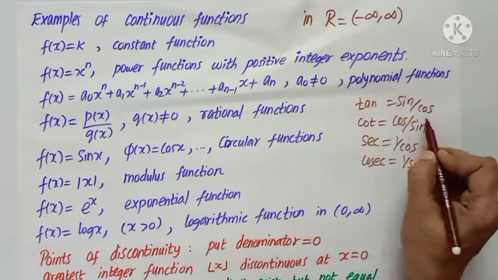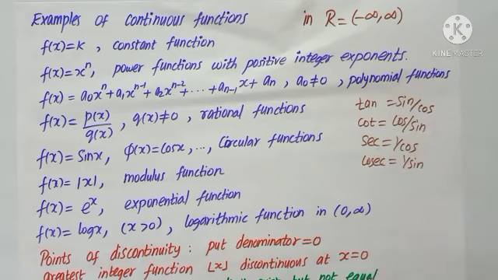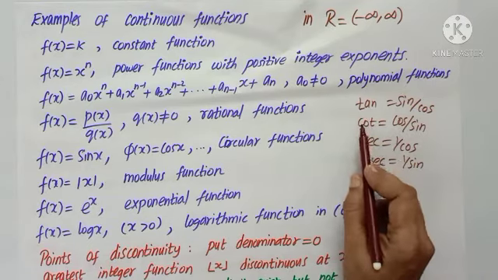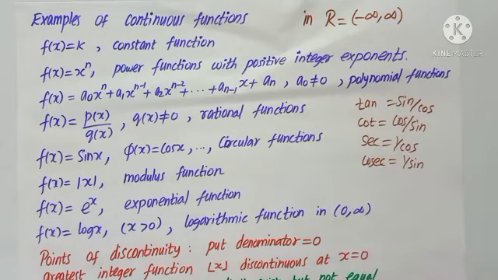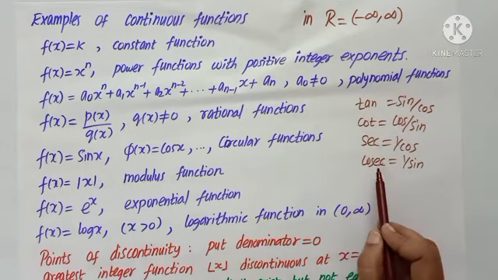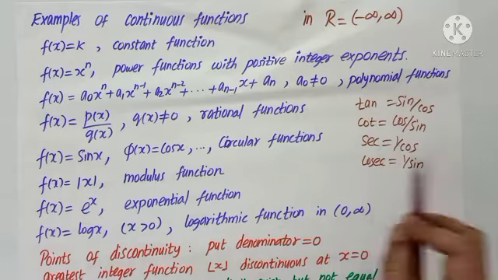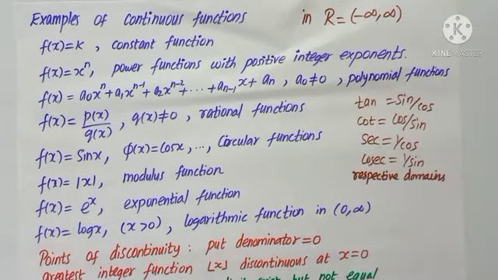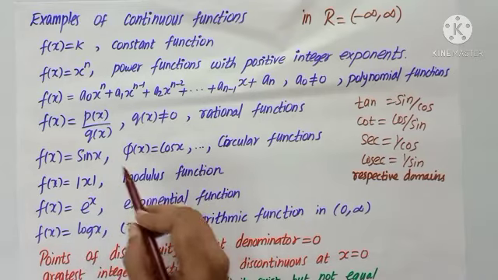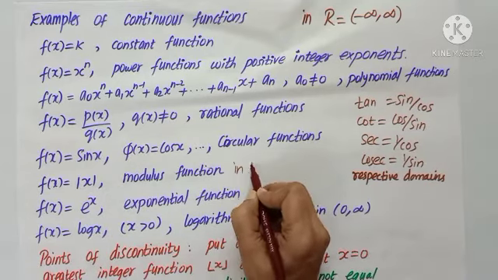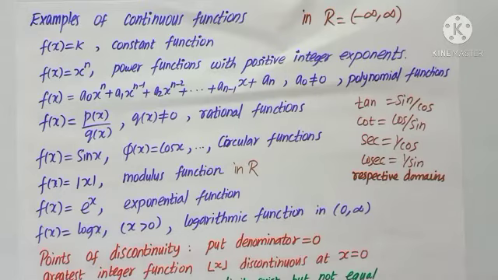So according to the denominator not equal to 0 terms, we are redefining the domain for everything. So we will say these functions are also continuous in their respective domains. Modulus function is continuous throughout. So this is continuous in the entire real line.